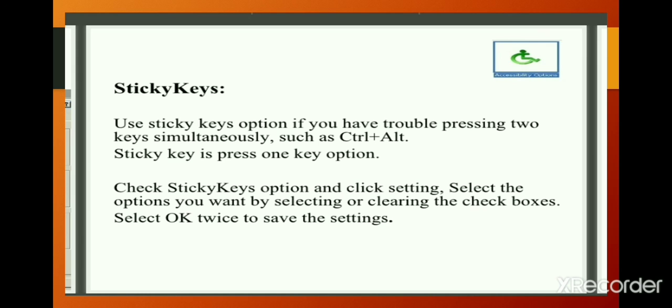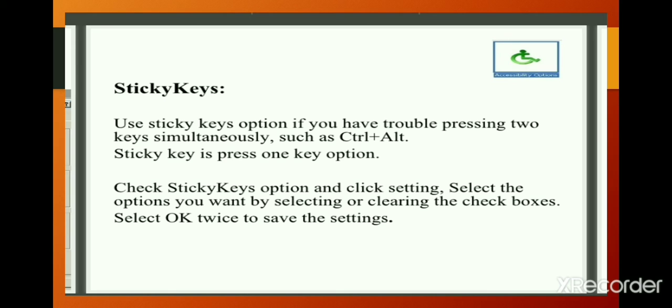Sticky keys. We will see what sticky keys are. Often pressing two keys together is a problem. Windows offers us a way through the facility of sticky keys, where we can press the combination keys one by one instead of holding the keys together.